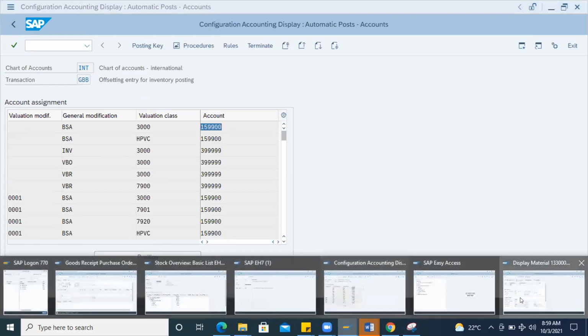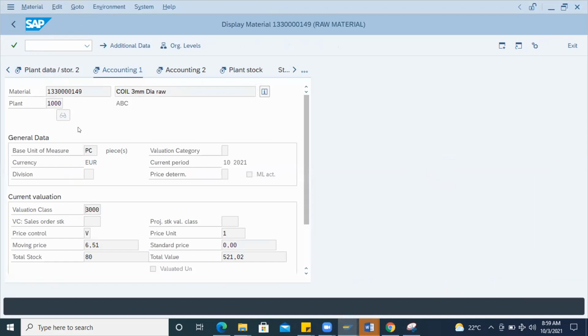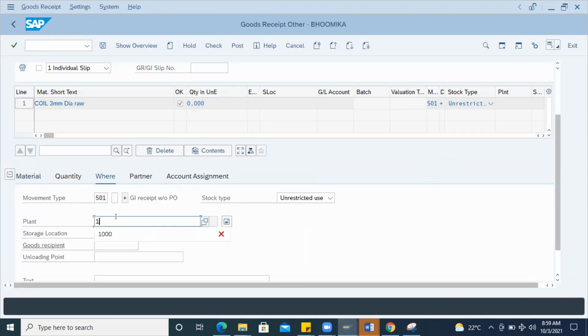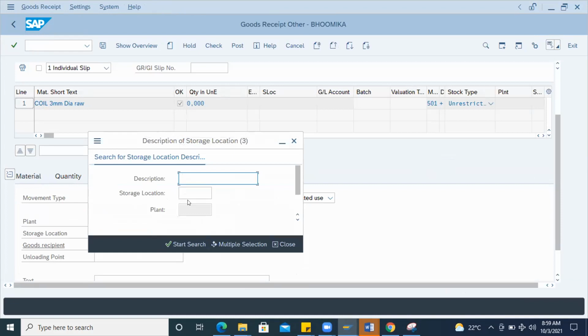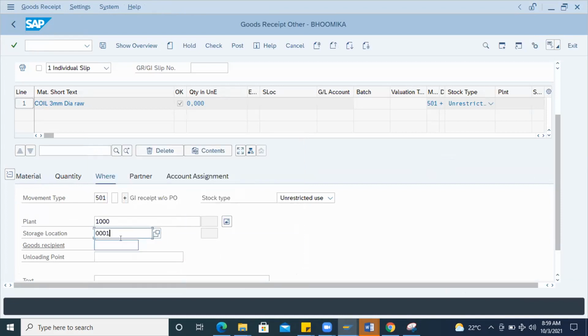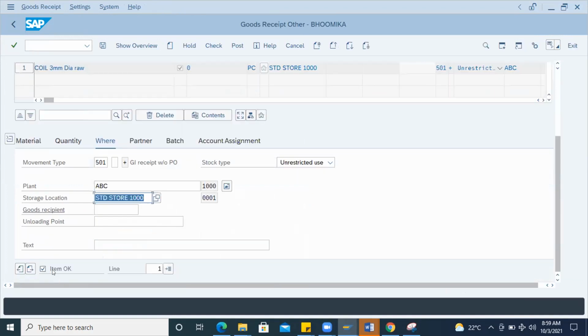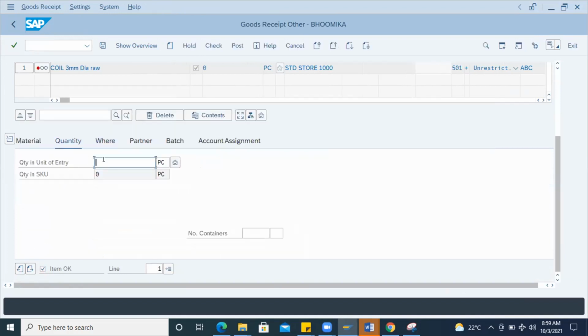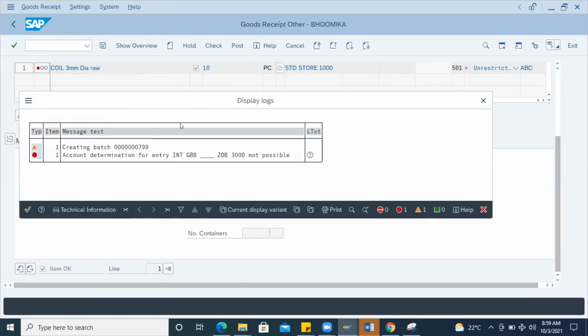Okay, material master, where 1000 and location. Okay, already it is there here. I'll choose. Okay, check it. Check this. It is asking quantity. I'm just entering 10 pieces. Okay. Check it. Okay, see here.